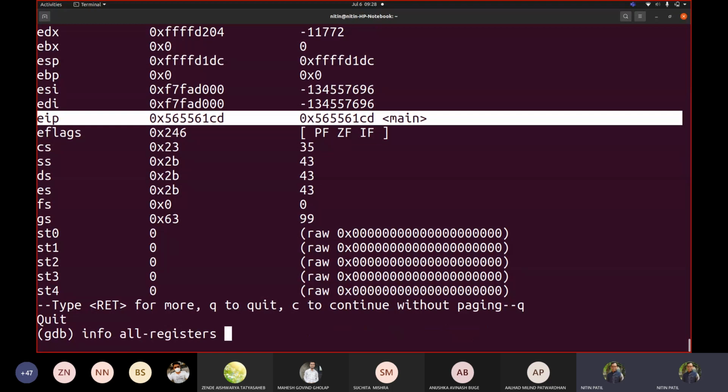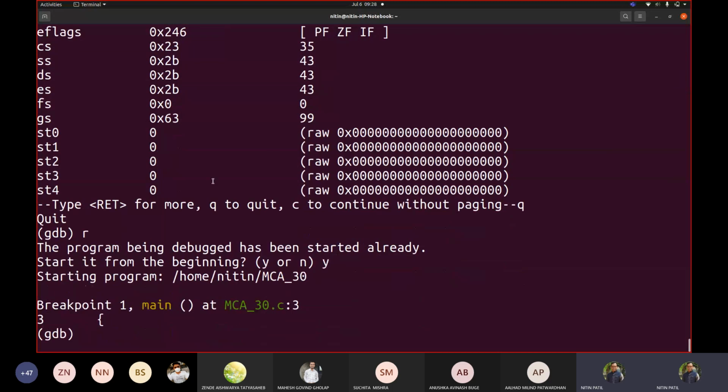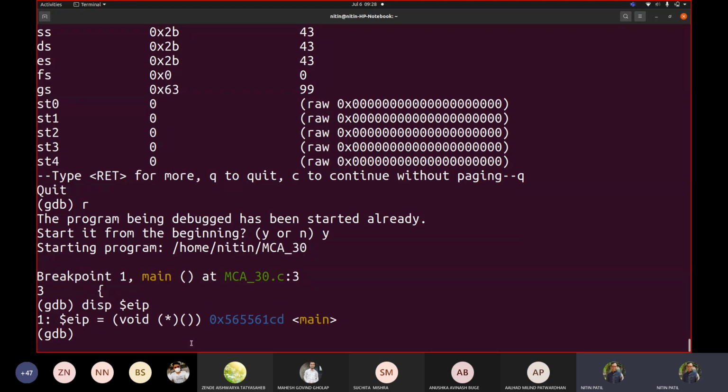So if I try to check my main, when I say run, for example, you will see it is showing me this. And if I try to display my instruction pointer, EIP, every register is prefixed with a dollar. If you write this, it tells you that you are starting execution from here. So this is the number for my code, where the execution is starting.